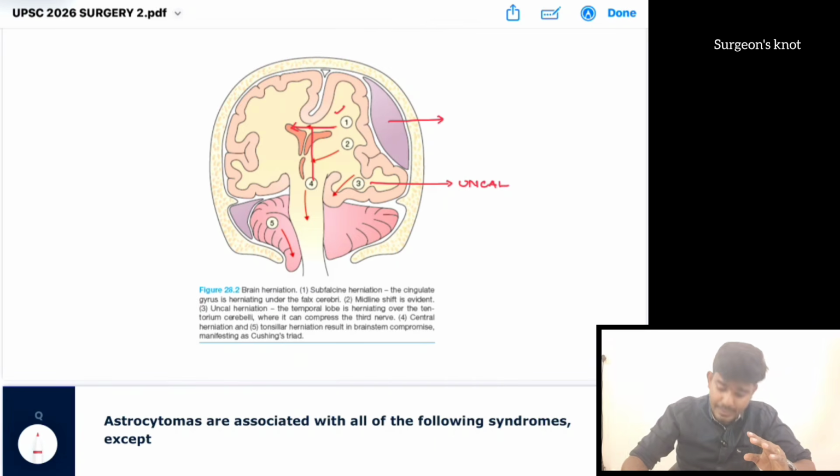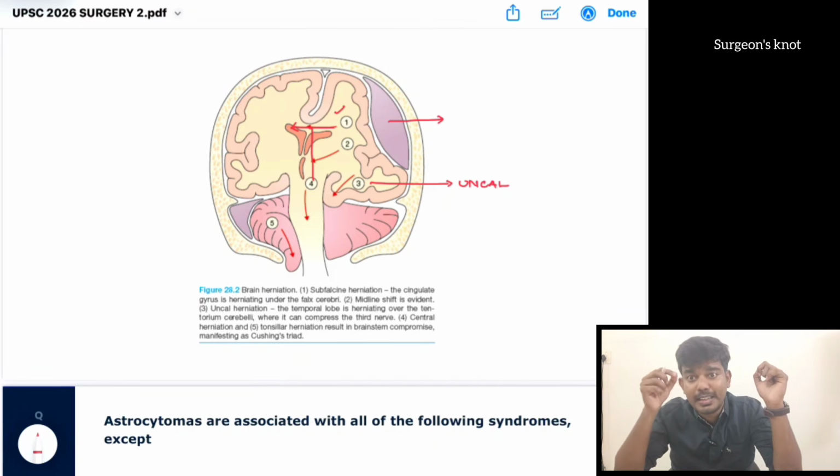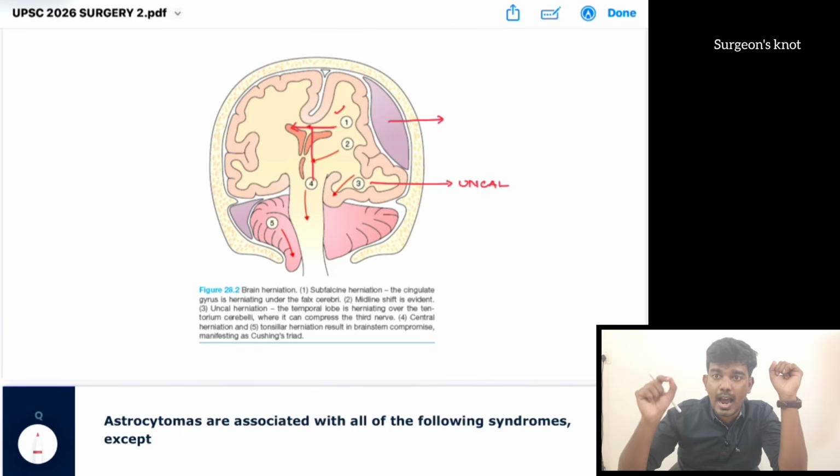So this uncal herniation goes and compresses the ipsilateral third nerve. So there will be a constriction of the same side. That is why patients with extradural hemorrhage present with anisocoria. Okay, this is an uncal herniation. Beyond that, there will be a tonsillar herniation.